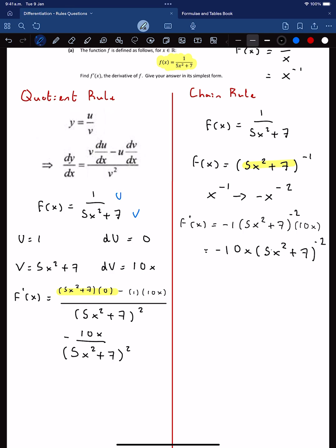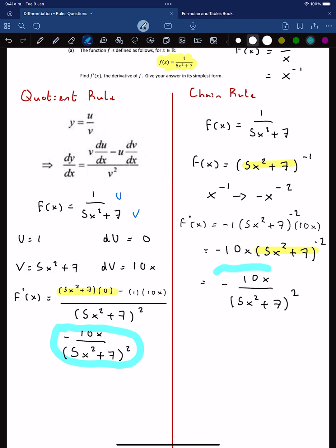Then when we get to here, what we can do is put back down what we brought up. So I can write our answer as minus 10x, and I can bring this down because it's just an index rule, so I can write it as 5x squared plus 7, and it's no longer to the power of minus 2, it's to the power of 2 in the denominator. And as you'll notice, this answer down here will be the same as the answer from the quotient rule. So there are two ways of doing that. Just choose whichever one you prefer.